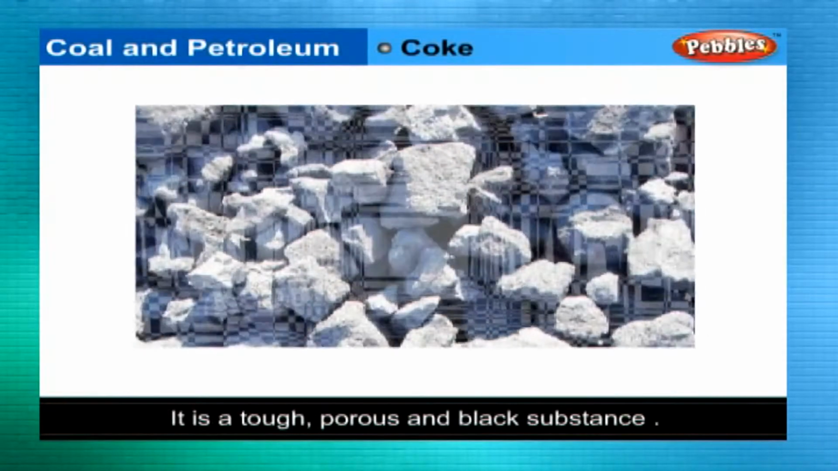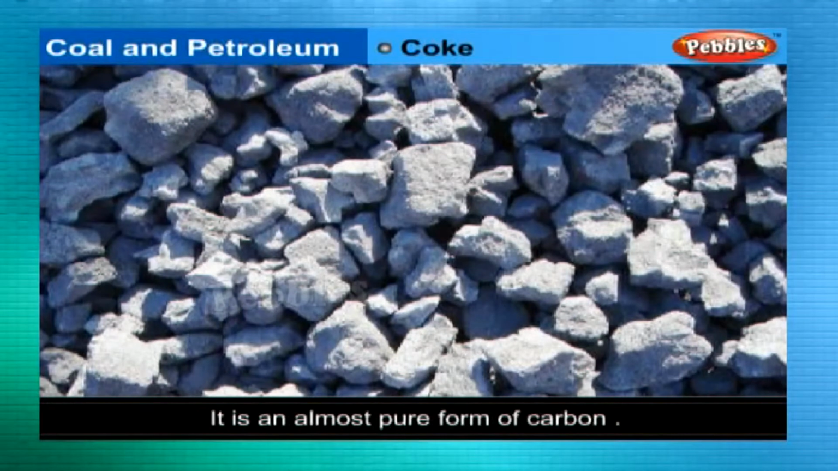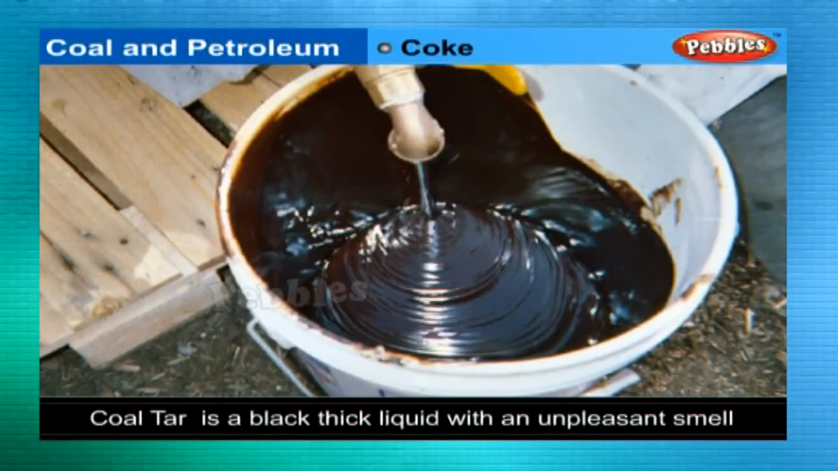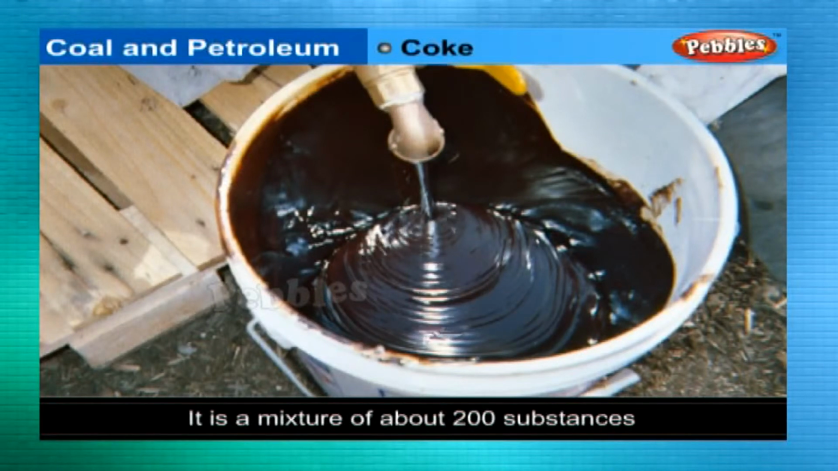Coke. It is a tough, porous, and black substance. It is an almost pure form of carbon. Coke is used in the manufacture of steel and in the extraction of many metals. Coal tar. It is a black, thick liquid with an unpleasant smell. It is a mixture of about 200 substances.